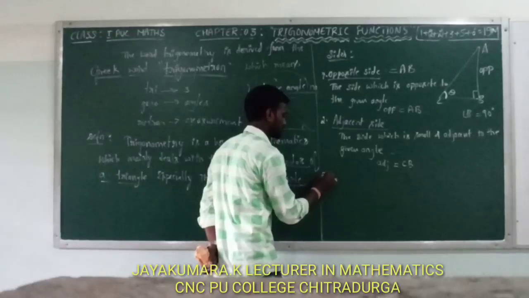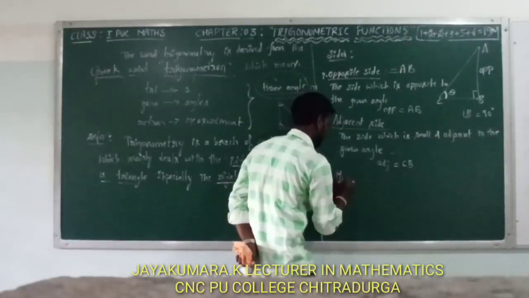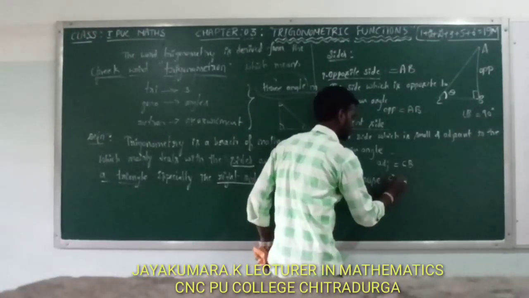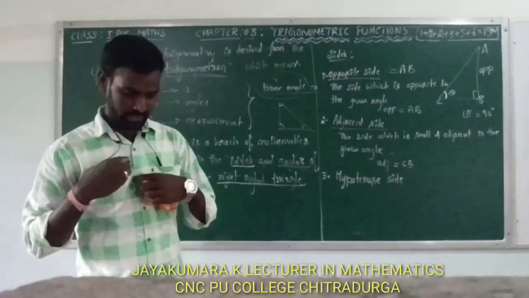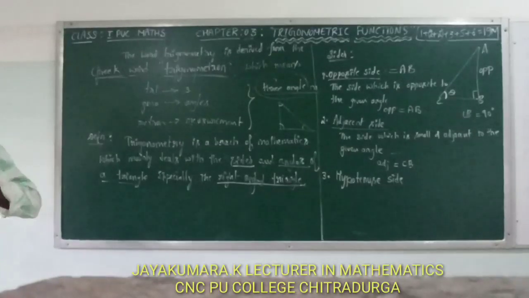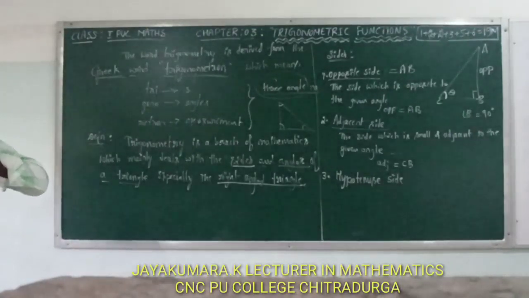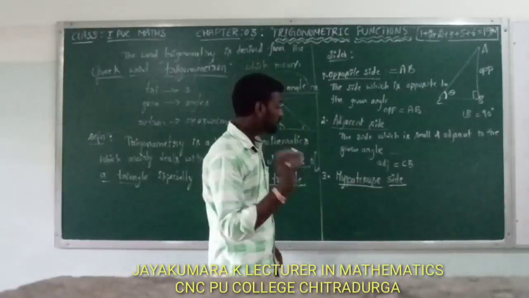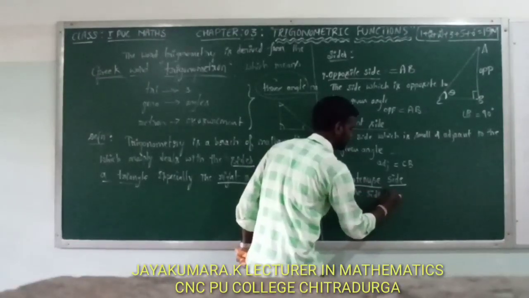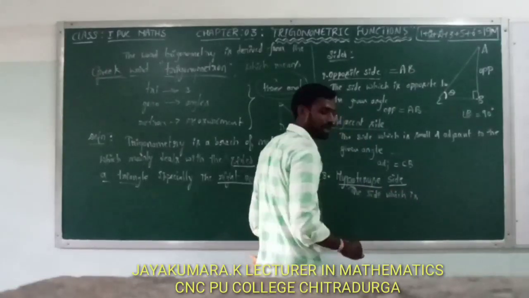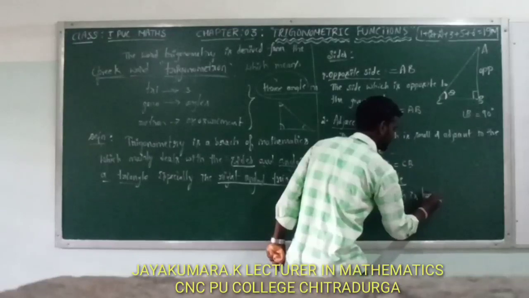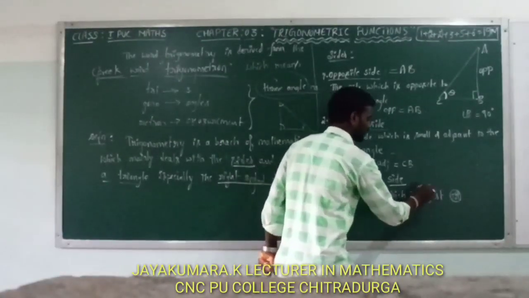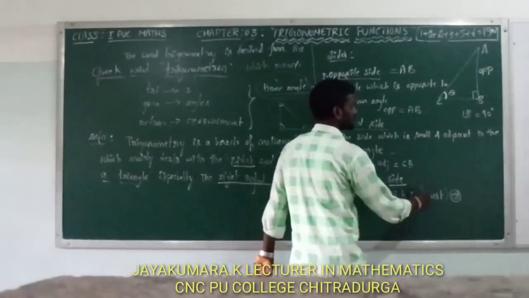Now hypotenuse side. Hypotenuse side. The side which is longest, the side which is opposite to the right angle.